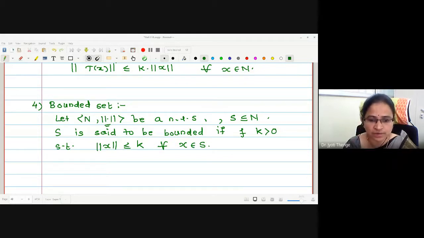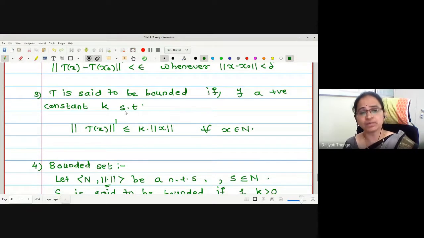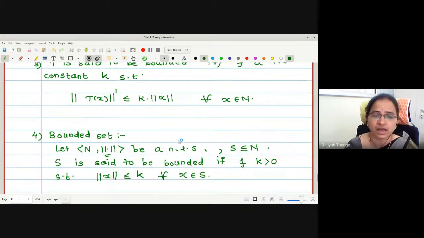Now this set is said to be bounded if norm x is less than or equals to k. Therefore, the definition for the function to be bounded is norm dash of T of x is less than or equals to k into norm of x. That is, the T image of every element is less than or equals to some scalar. Correct? Check out both the definitions. Here the norm value of every vector is less than or equals to some scalar. Here also we were pretending the same, no?